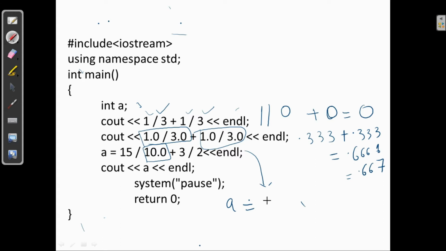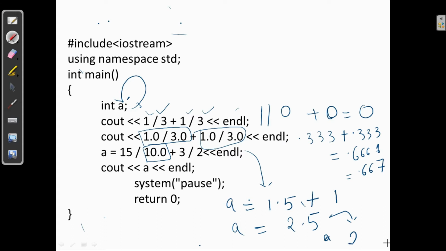So now 15 upon 10.0 will be 1.5. And because both 3 and 2 are integers, the answer will be 1 here. So a is equal to 1.5 plus 1. But what is a? a is of type integer. Because a is of type integer, the compiler will store only the integer value, that is 2.